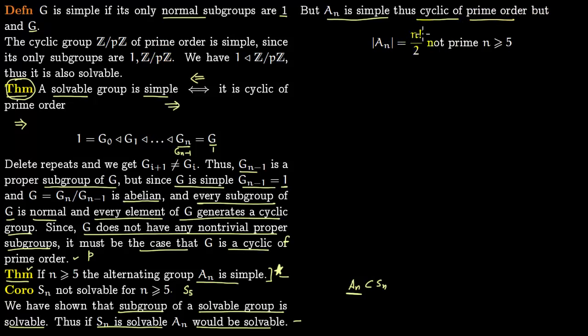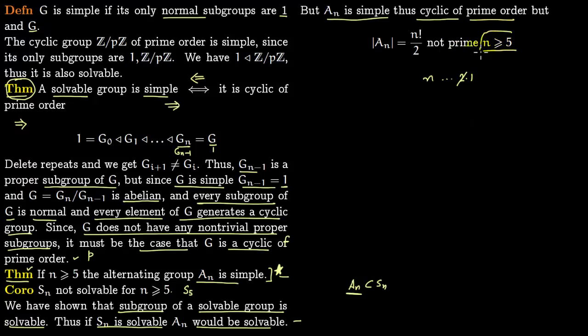of An is n factorial divided by 2. Now this is not prime for n greater or equal to 5. You can see, n factorial itself consists of factors, and you just cancel out one of the even terms, maybe just cancel out 2. 1, 2, all the way you multiply till n, this 2 cancels out, but you have so many factors, so it is not prime for n greater or equal to 5.